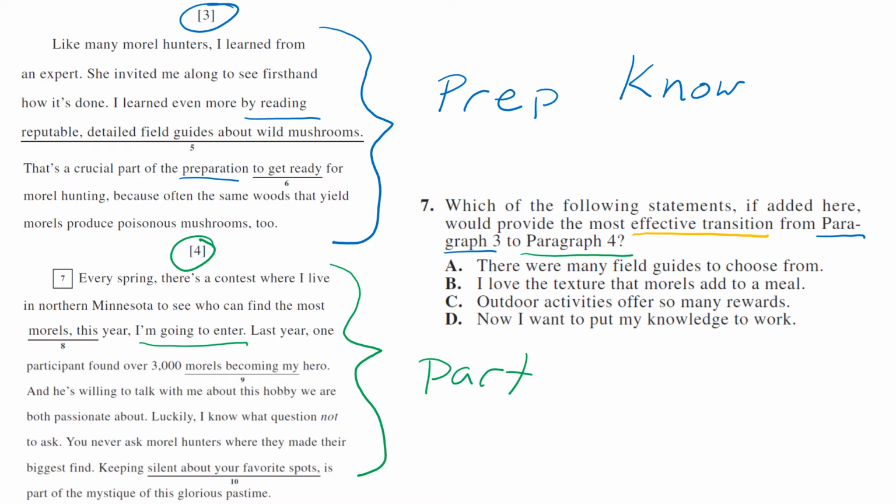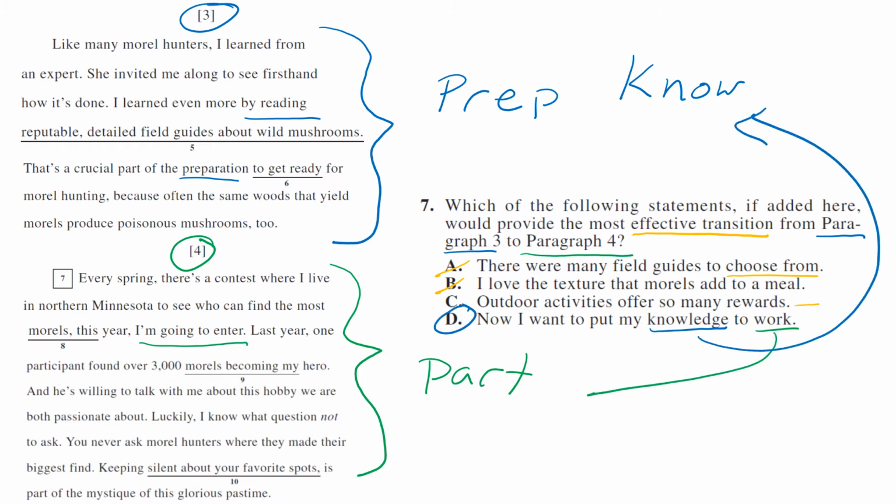There are many field guides to choose from. Well, that might work with just the paragraph 3, but not paragraph 4. I love the texture. No, that has nothing to do with it. Outdoor activities offer so many rewards. Well, say it's a maybe. I want to put my knowledge to work. That's definitely going to be it. Knowledge, and you're putting it to work, so you're preparing and you're knowing. So choice D has to be correct, 100%. This one is an example also.